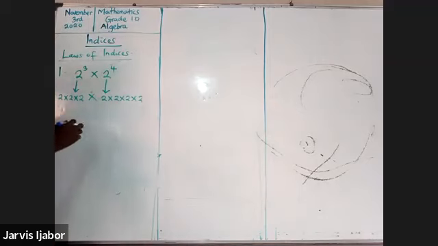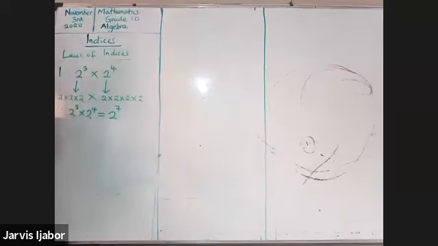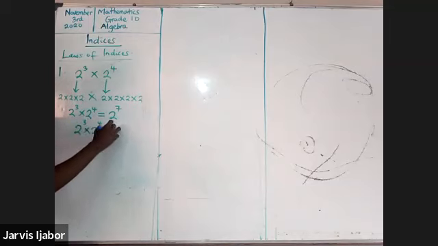So it means that if I say 2 raised to the power 3 times 2 raised to the power 4, what I'm going to get will be 2 raised to the power 7. How did I get this? It will only mean that, now let's look up. 3 plus 4 will give me what? 7. Is that not? So which means that 2 raised to the power of 3 times 2 raised to the power of 4 will be 2 raised to 3 plus 4.